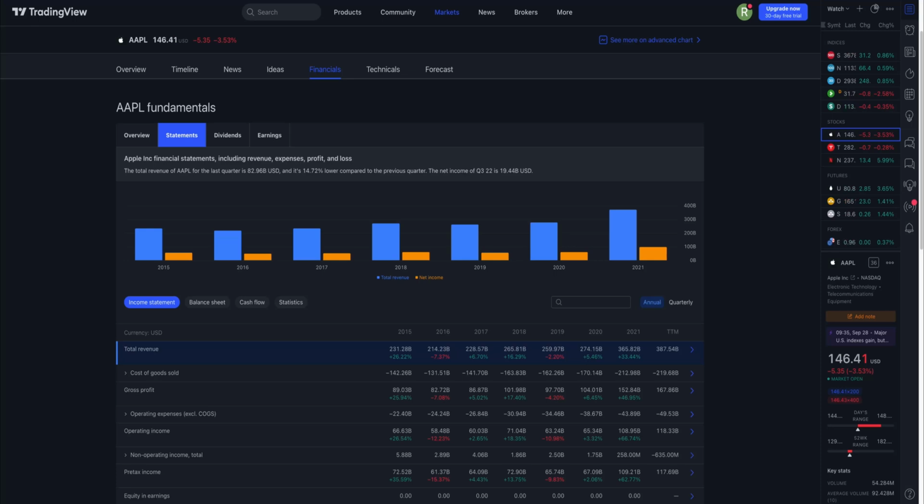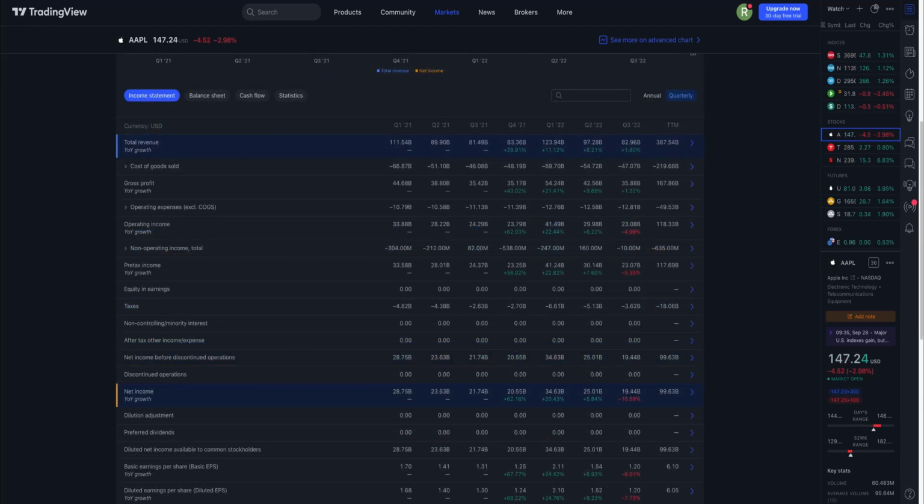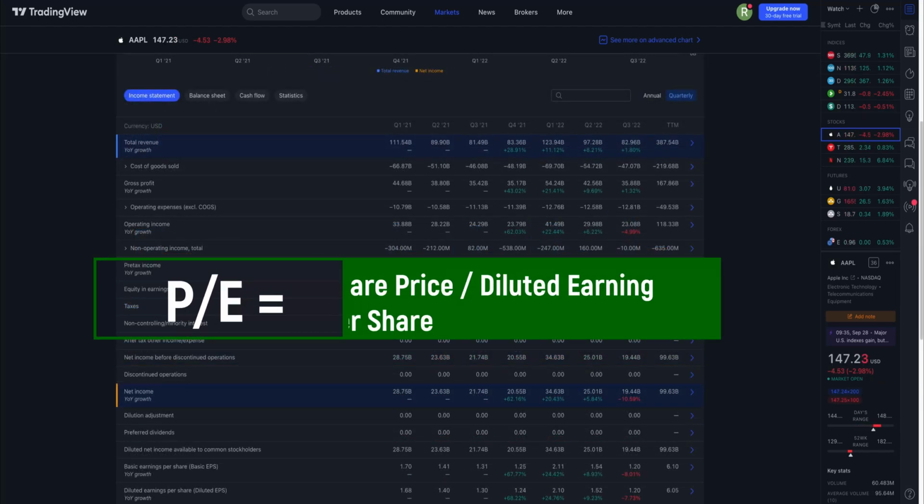As mentioned, I always begin by reading and analyzing the financials. Then it's time for the valuation of the company, and to do that, you need to calculate certain ratios such as the price to earnings ratio. The price to earning ratio is the ratio for valuing a company that measures its current share price relative to its per share earnings. The ratio is used for valuating companies and to find out whether they are overvalued or undervalued. To calculate the price to earning ratio, you need to divide share price with diluted earnings per share.